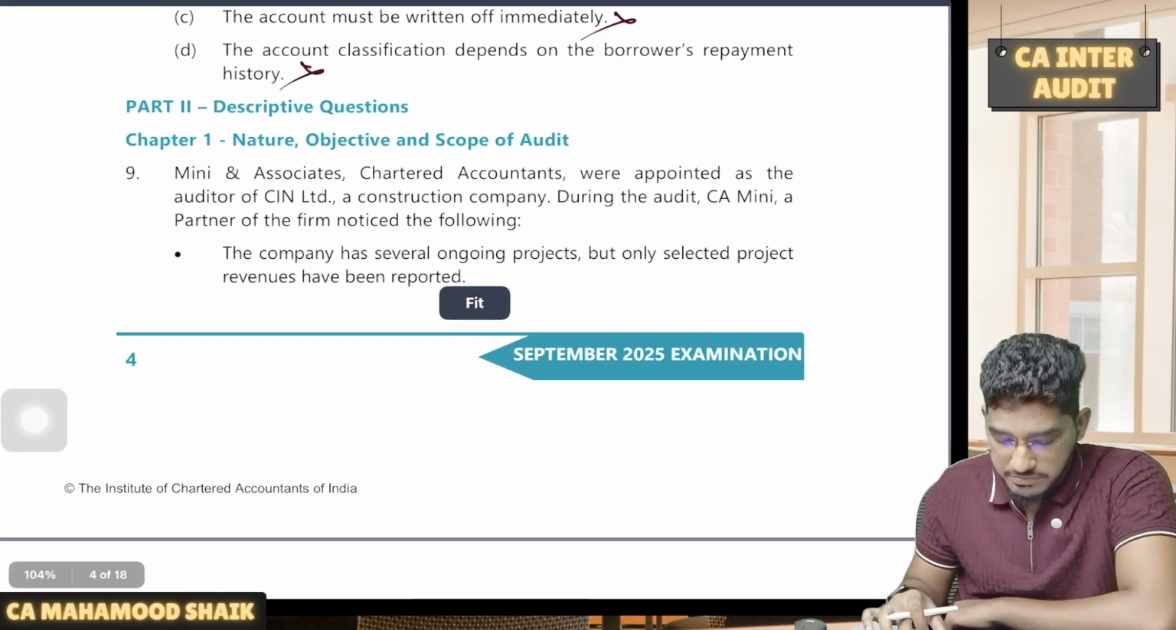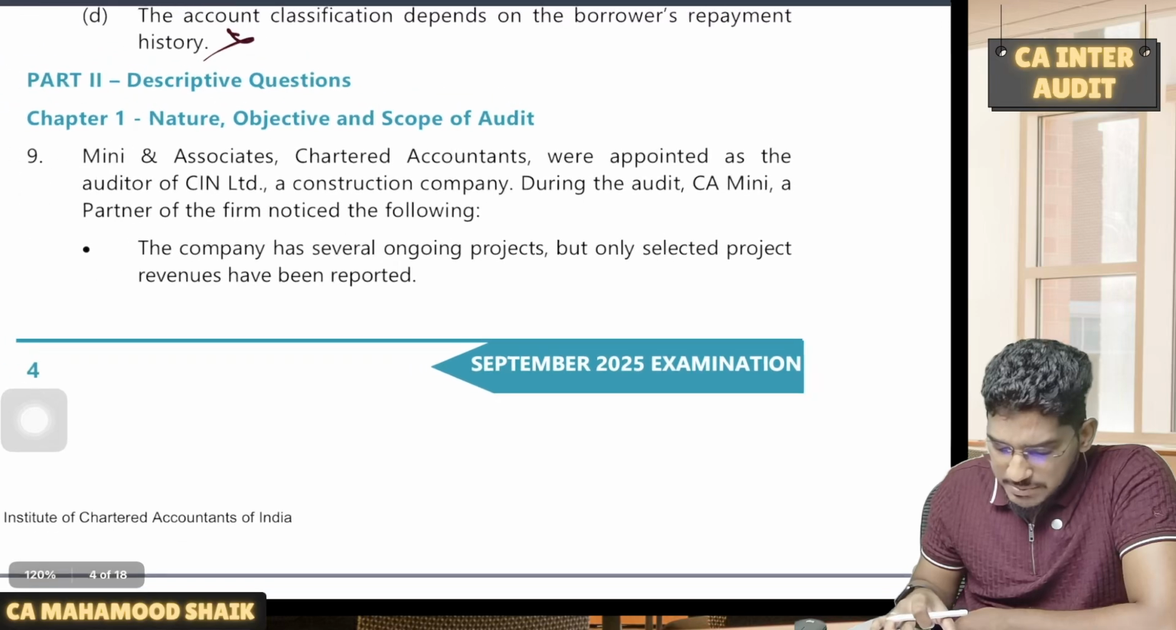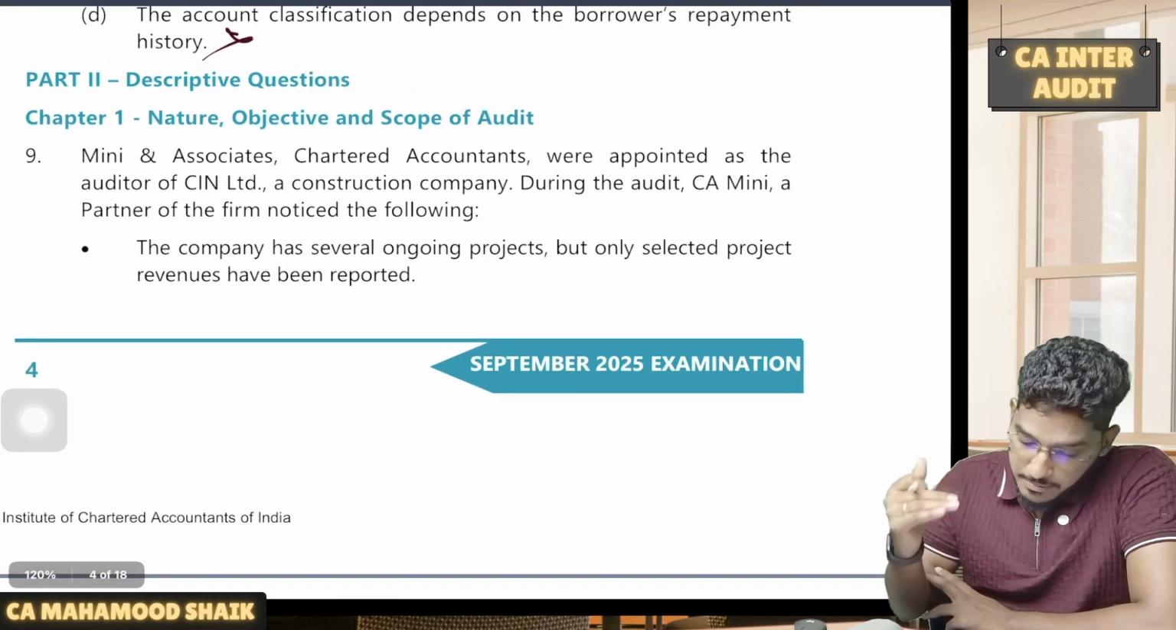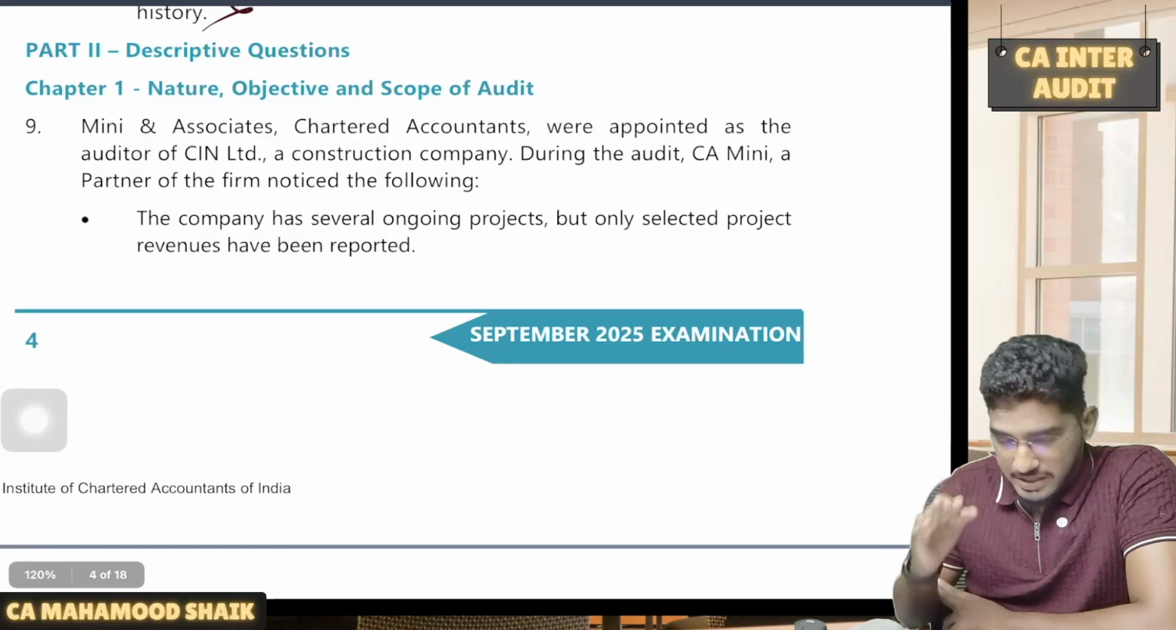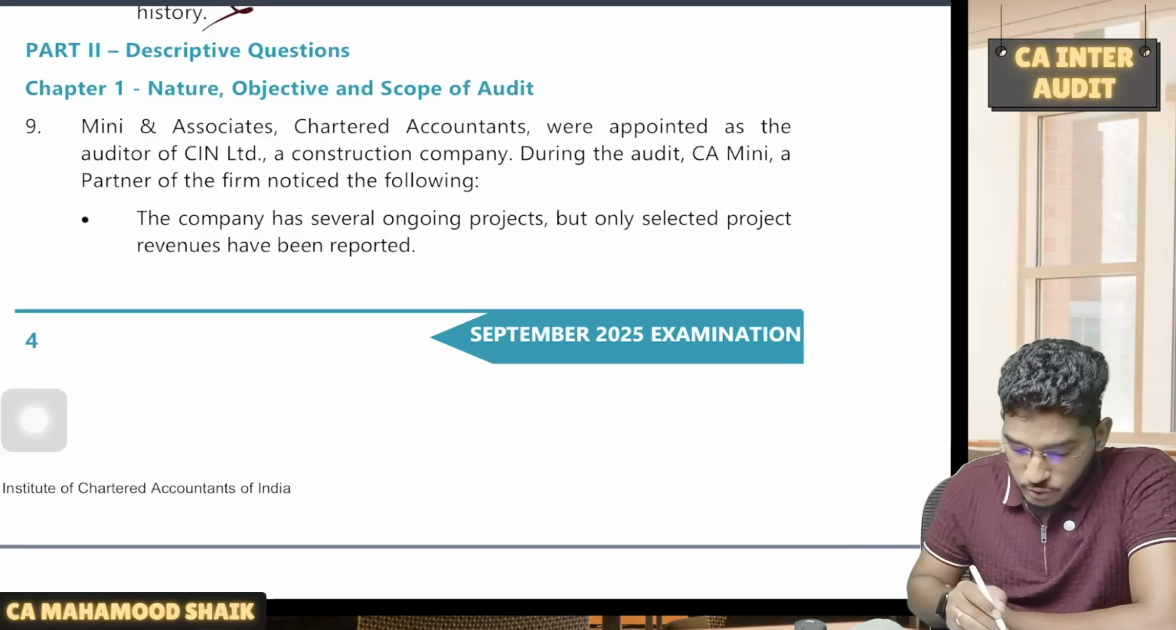Now let us come to the descriptive questions. See, in the descriptive questions, there are no major things here, but one or two specific questions are there. I will explain that in a detailed manner. Remaining we will try to quickly go through.